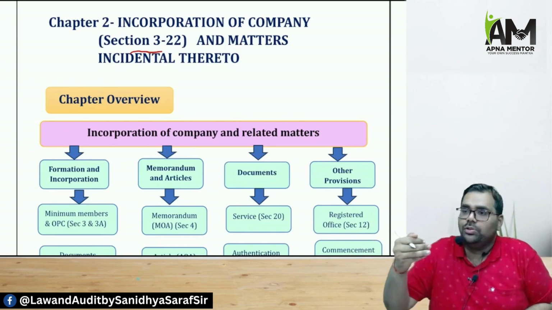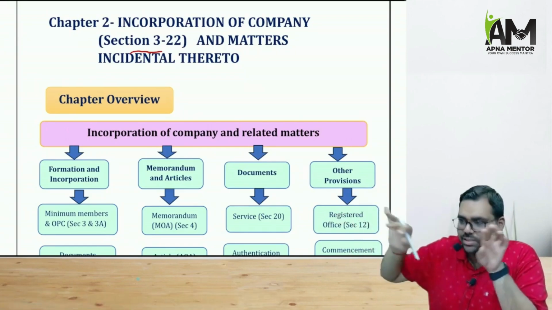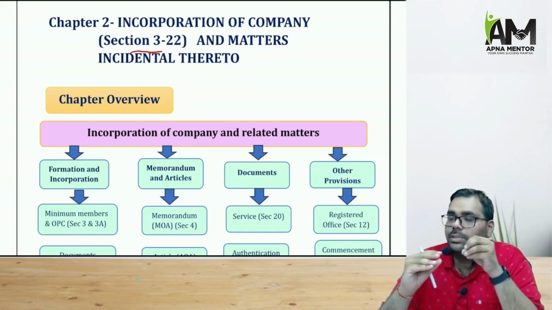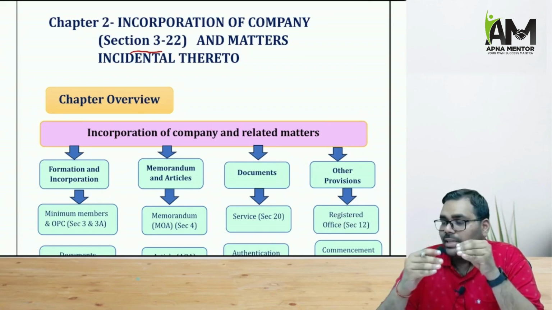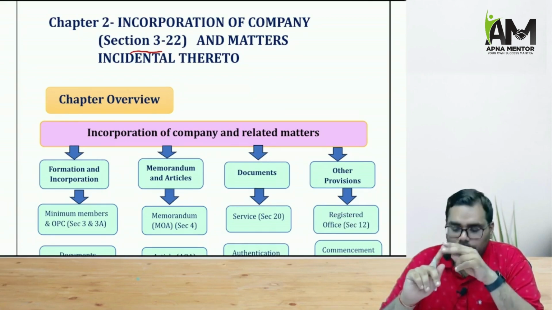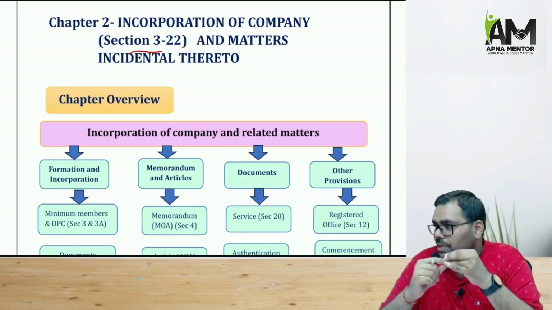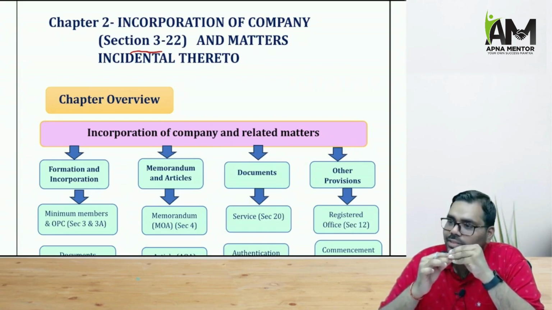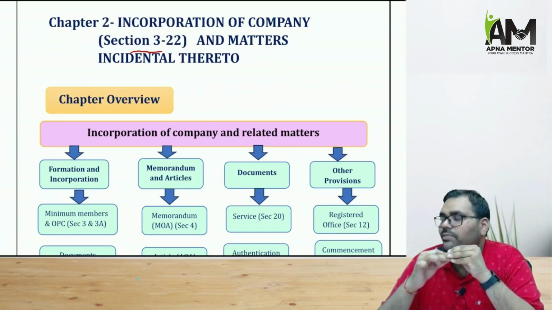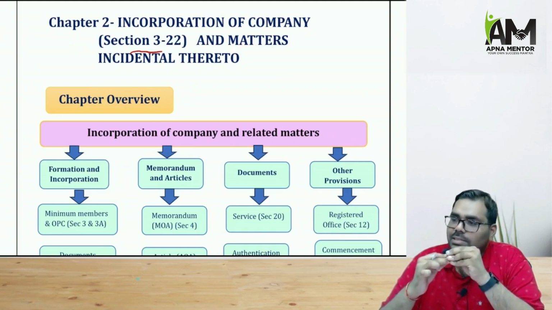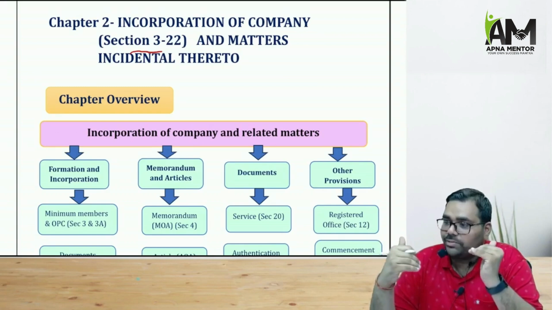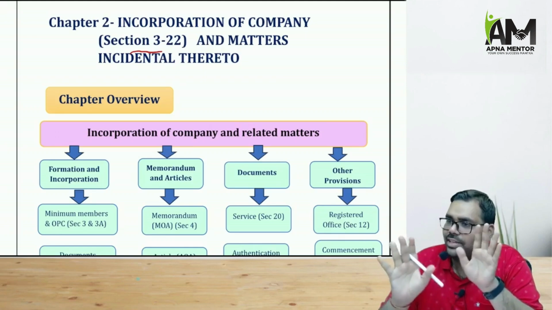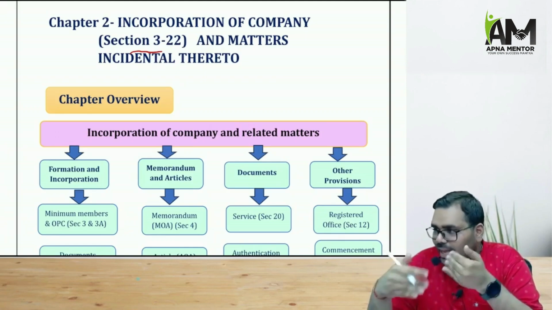So first, let us just see the logical flow of the sections, how the sections are connected with each other. Section 3, the very first section of the chapter, talks about formation of companies. Then when the companies are formed, there are two fundamental documents of a company, the most important documents: one is Memorandum of Association and another is Articles of Association. Section 4 is Memorandum of Association, section 5 is Articles of Association, and section 6 says that the Companies Act will override the memorandum and articles. So sections 4, 5, 6 all relate to MOA and AOA.